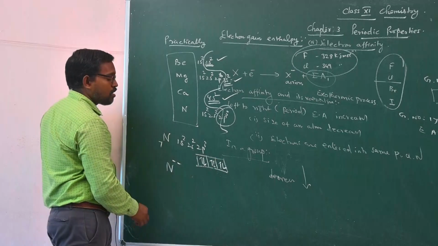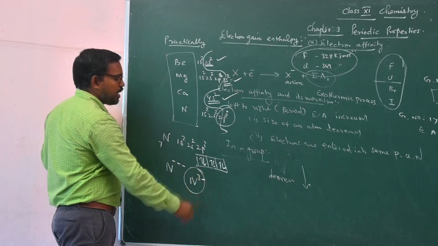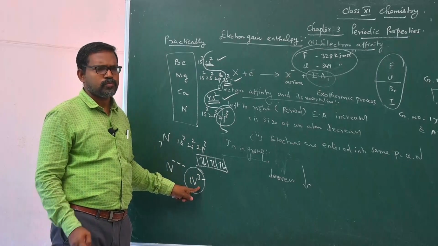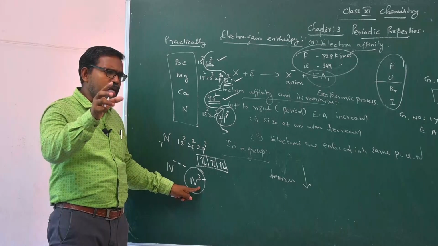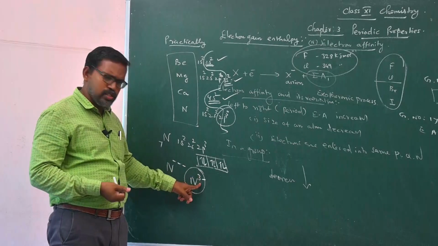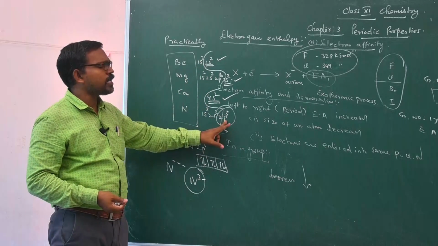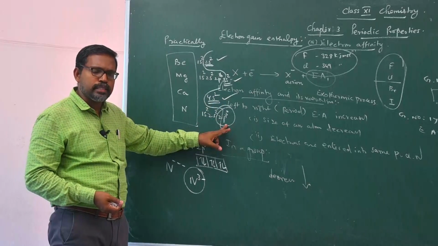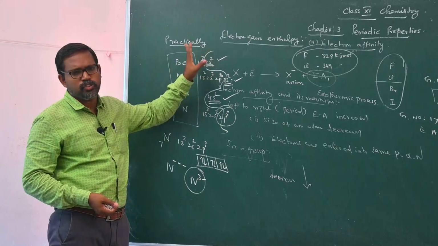Adding the last electron, N3 minus. N3 minus shows the valency of nitrogen. So nitrogen has a greater tendency to attract electrons to its valence shell, but in actual practice, based on its electronic configuration, it shows an exactly half-filled configuration, therefore the values are practically zero.